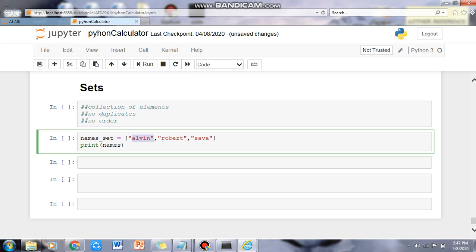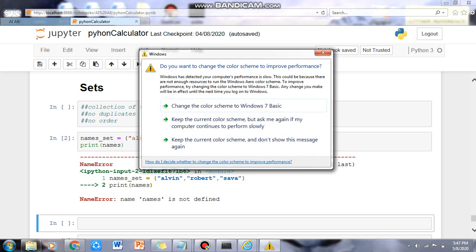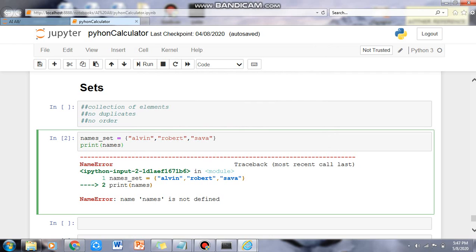I have taken Alvin, Robert and Sava, which are the names in our set, and we just need to print the names, and it will represent the result. So names here is not the name, but it is names set.